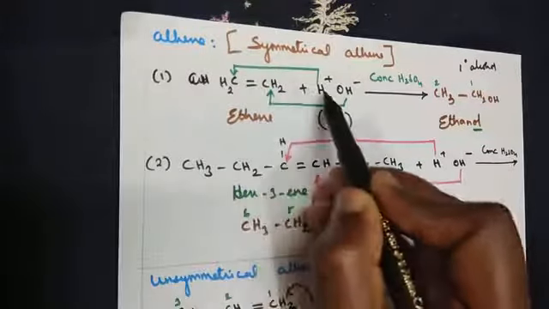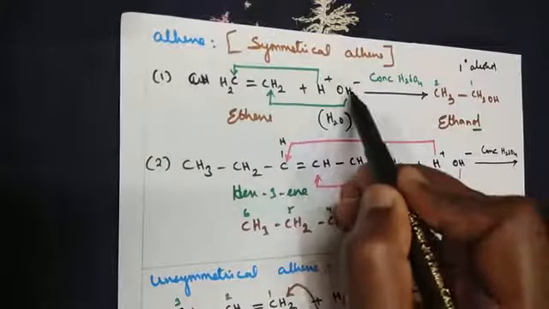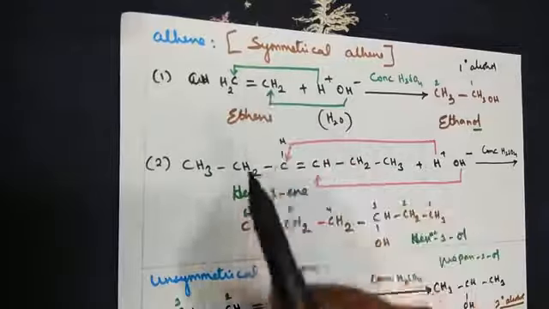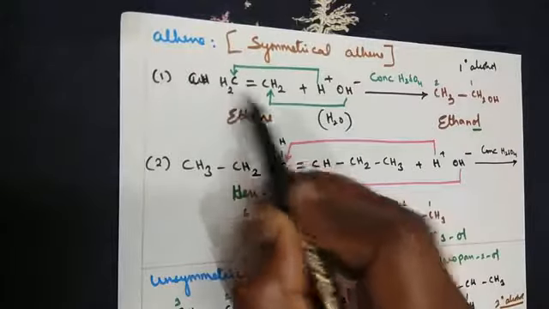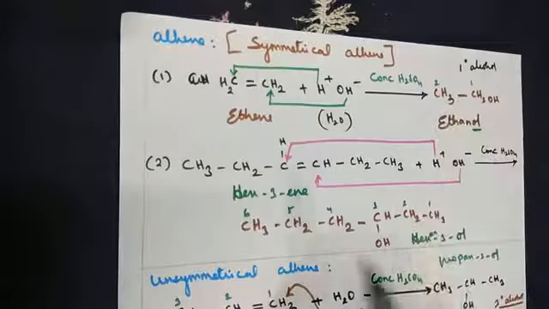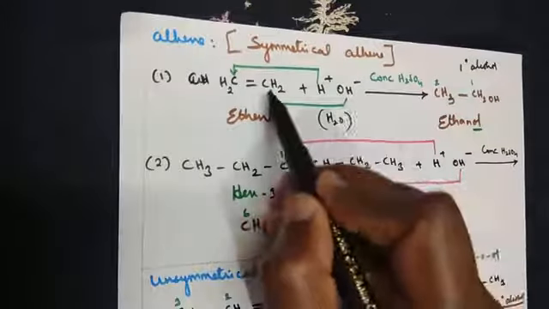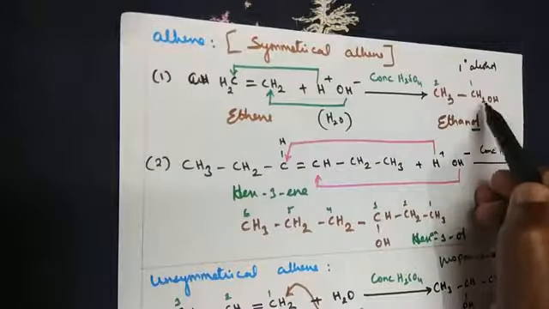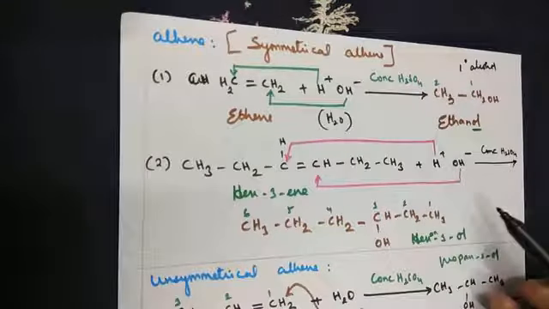As a result, H plus ion will move into this carbon and OH minus ion will move into this carbon. So we get the product as already you have a CH2, one more hydrogen is coming in, so we write it as a CH3. We have a CH2, bond is broken, OH group is coming in, so we write it as a CH2OH. So that's how the preparation is taking place.